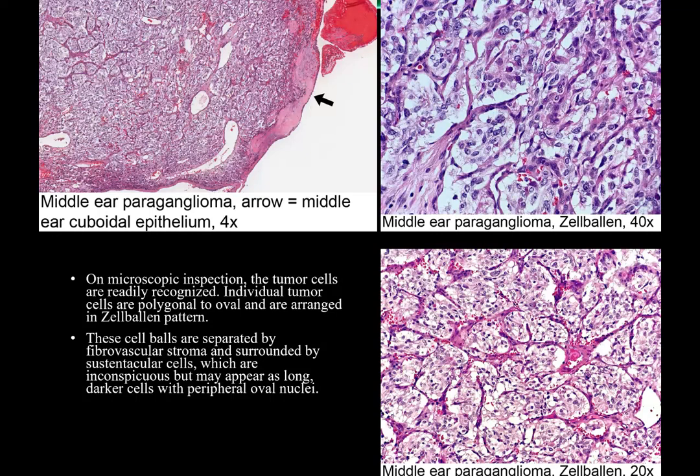All of them have clear or amphophilic cytoplasm, and each of the cell nests is separated by the fibrovascular intervening stroma, and they also have the sustentacular cells, the spindle-shaped darker cells with peripheral oval nuclei. All of these features are seen in all of these photos.